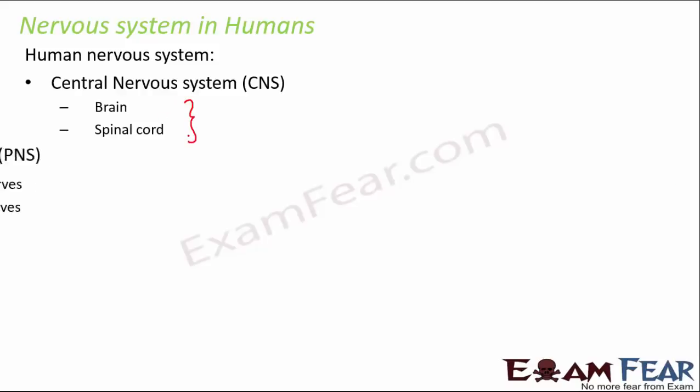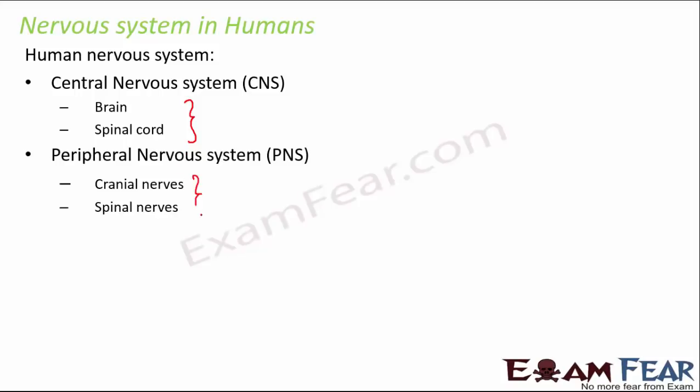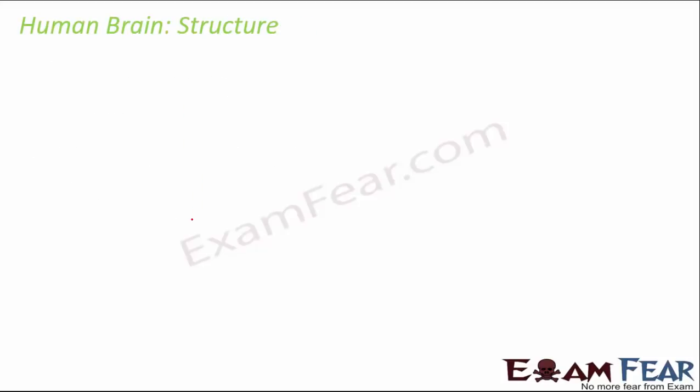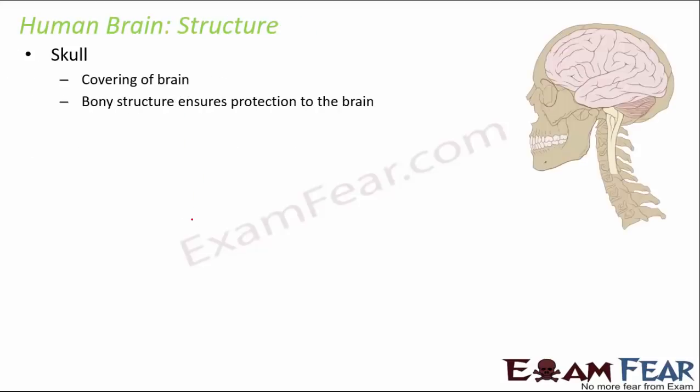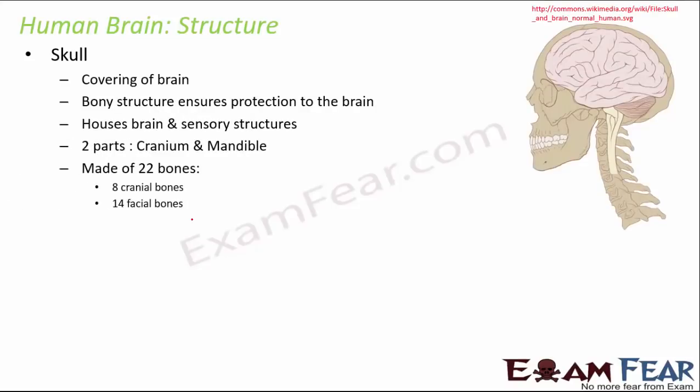brain and spinal cord, and there is a peripheral nervous system which consists of the cranial nerves and the spinal nerves. It's good to know the structure of the brain, like you have the skull, which is a bony structure to protect the brain. It can also be divided into two parts, that is cranium and mandible, and in total it is made up of 22 bones, out of which 8 are cranial bones which are part of the cranium, and 14 are facial bones, that is they are part of the face.